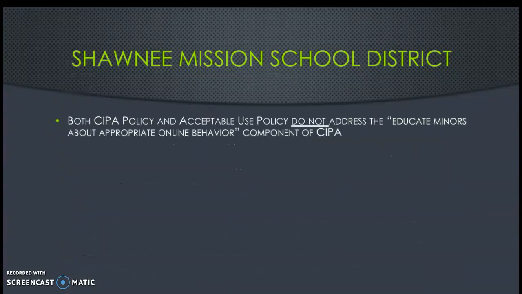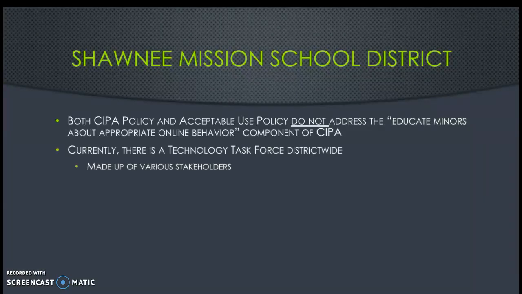So let's talk about whether they address all of the requirements. Having looked at the CIPA policy and the acceptable use policy for the Shawnee Mission School District, they do not address specifically the educating of minors for appropriate online behavior component. So, let's talk a little bit about that.